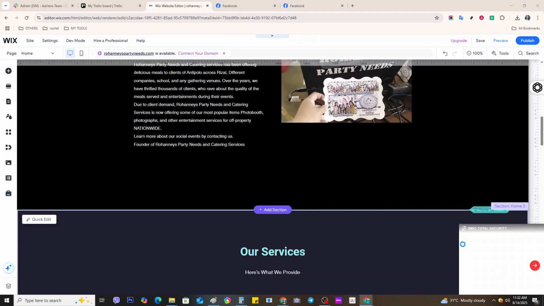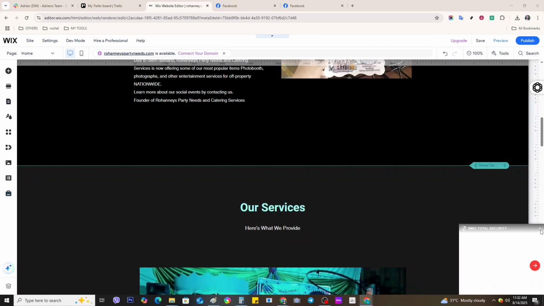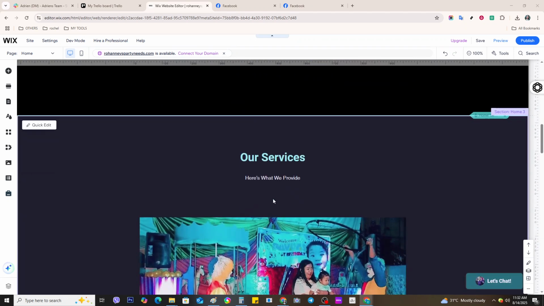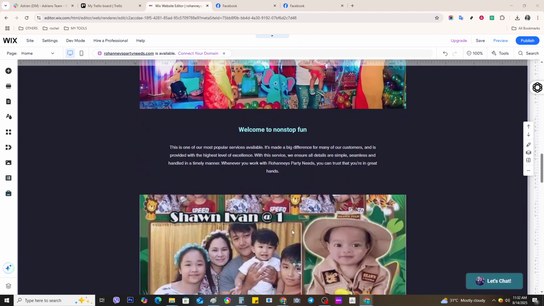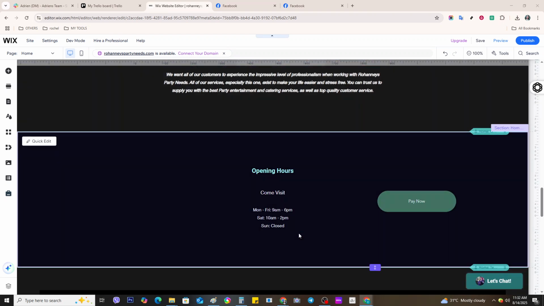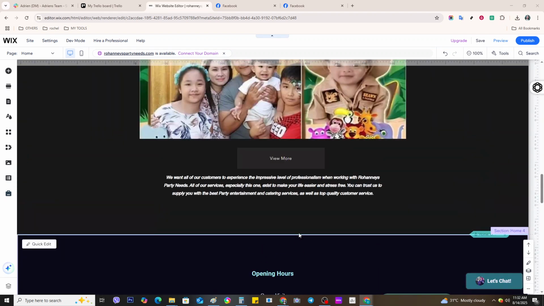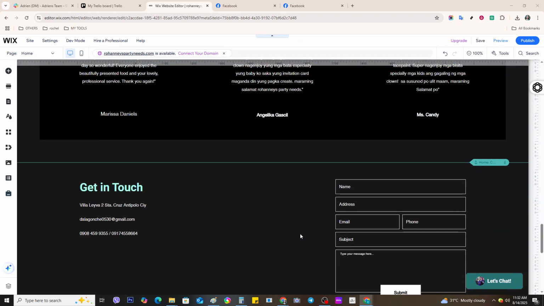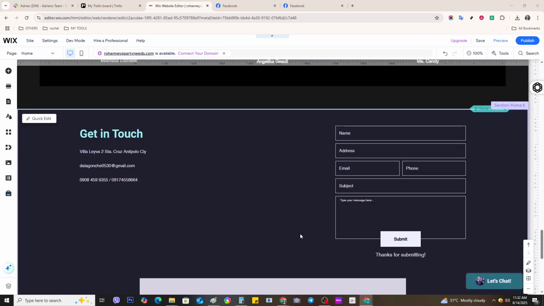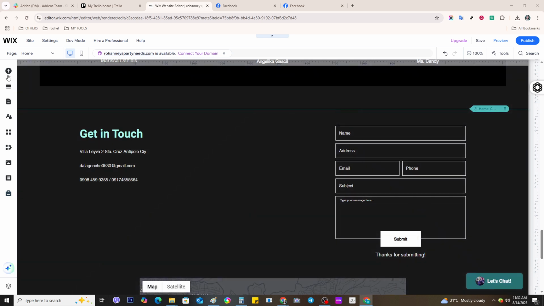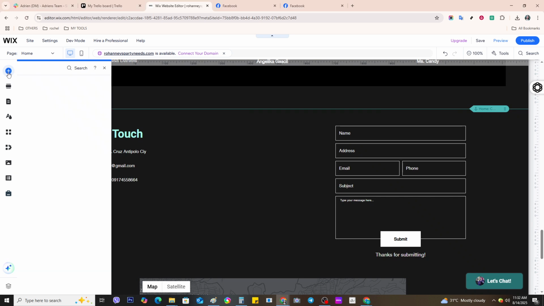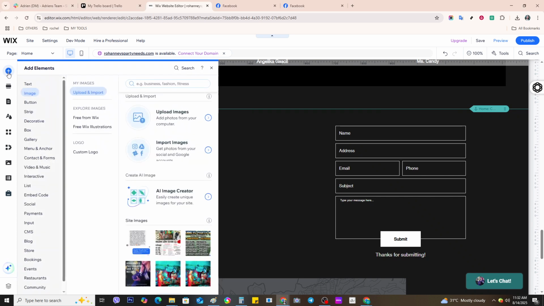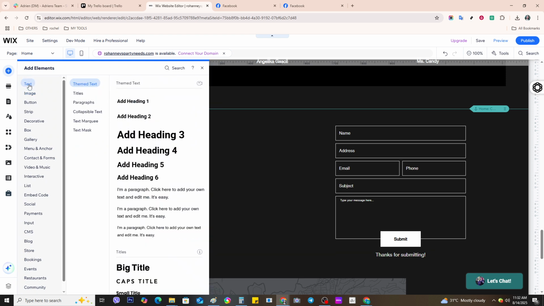Let's dive in. First things first, you'll need to open your Wix editor. Start by logging in to your Wix.com account. And once you're in, you'll find yourself on your dashboard. From there, look for the Edit Site button. Give it a click and voila, you'll be transported to the Wix editor interface where all the magic happens. This editor is your playground for customization, so feel free to familiarize yourself if you haven't already.